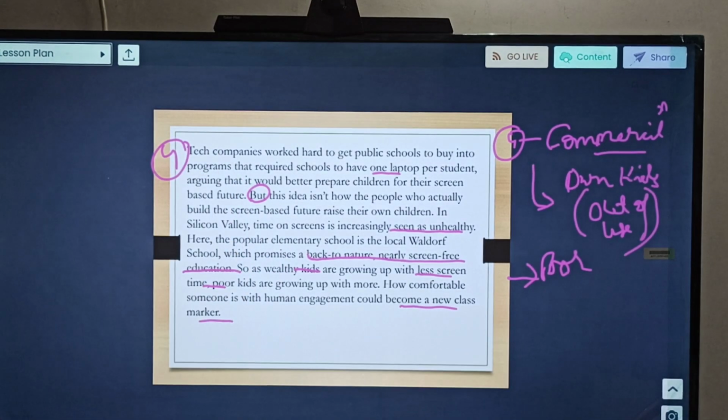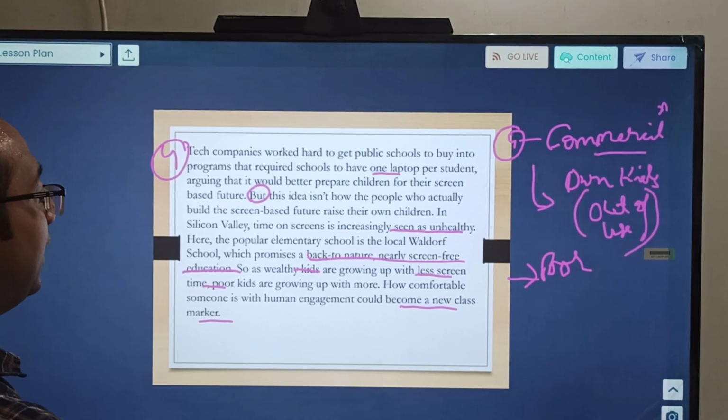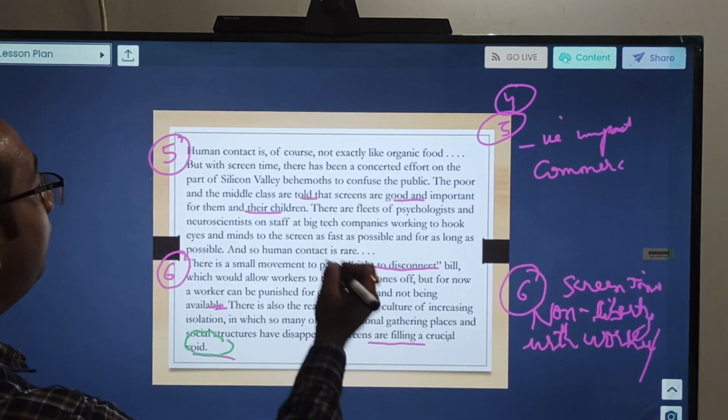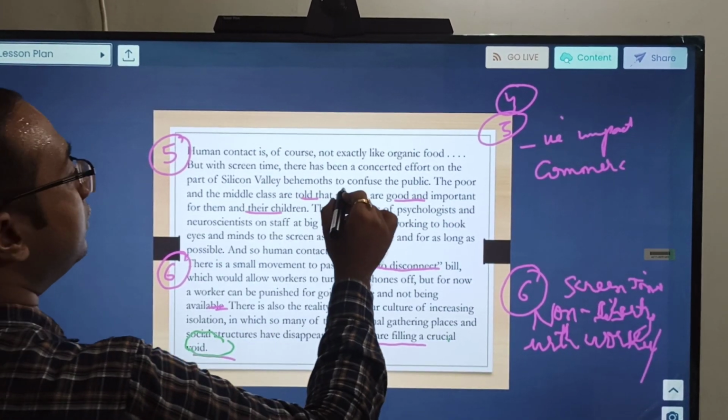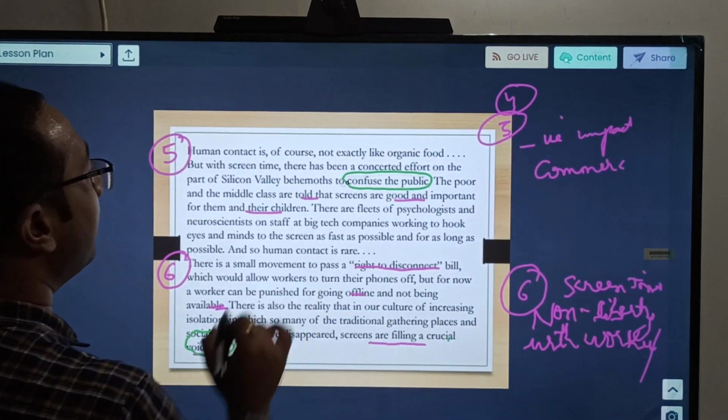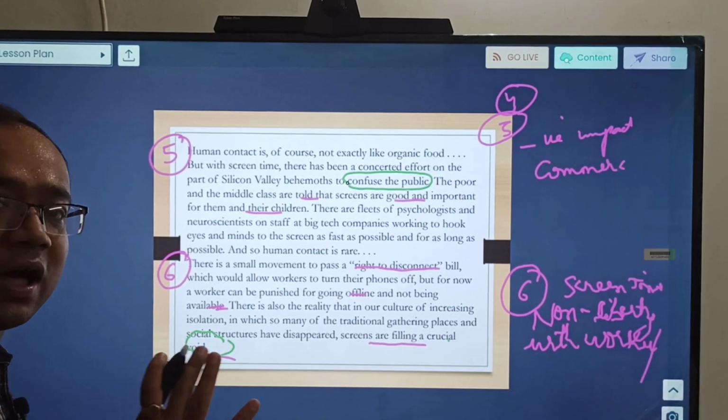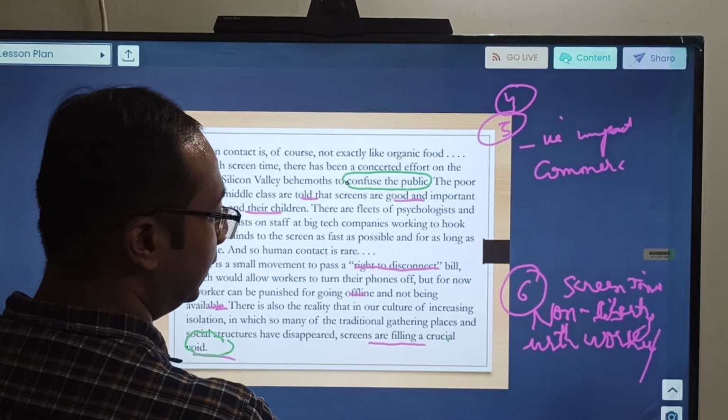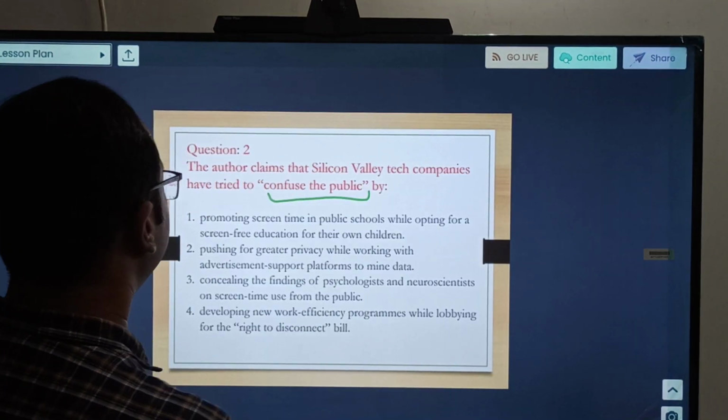Yes, the tech companies part started, right? And then it went up to paragraph number 5 also. And this confuse the public is clearly mentioned in paragraph 5. So now you will see your answer will be somewhere in these 2 paragraphs only. This was the map which I was asking to create.